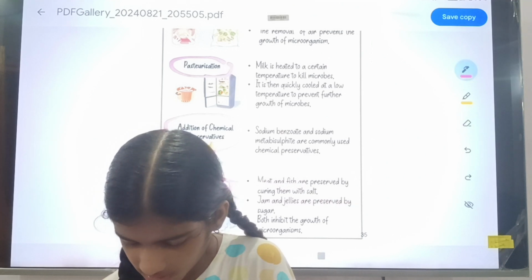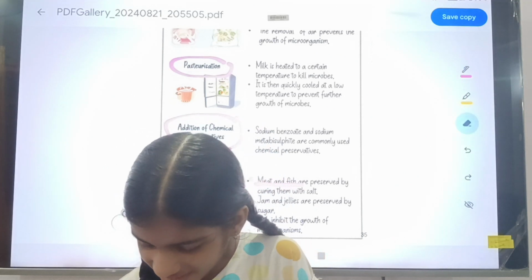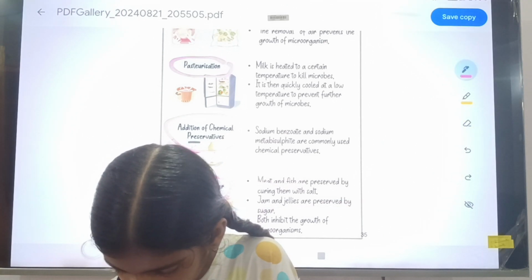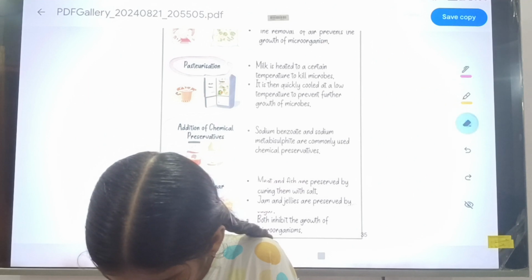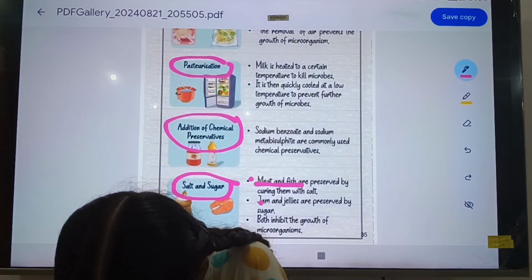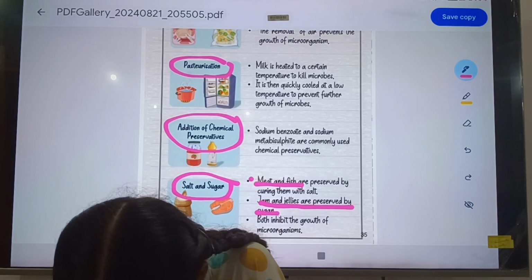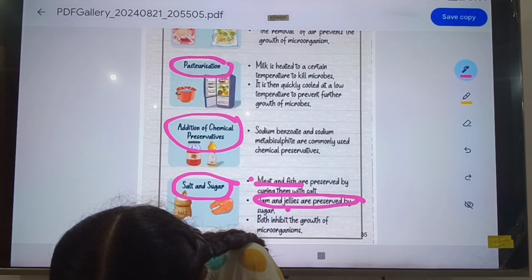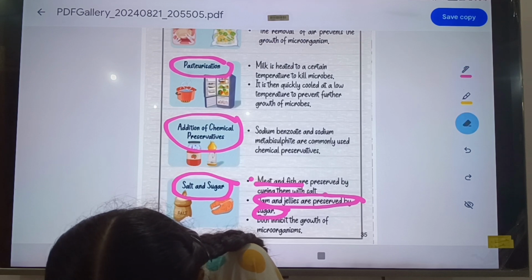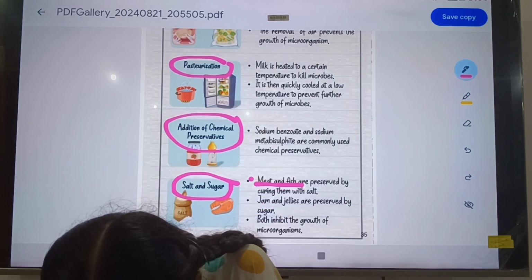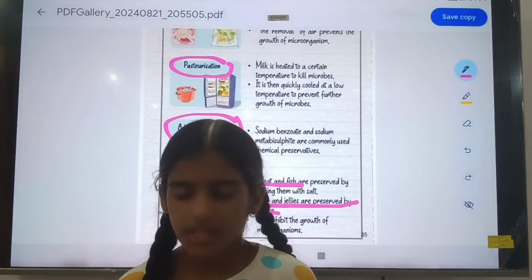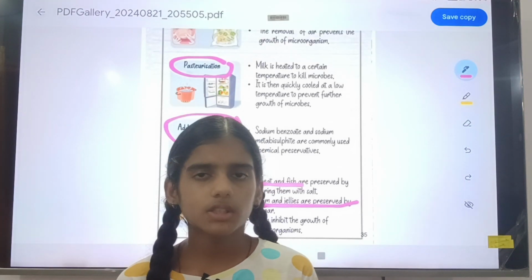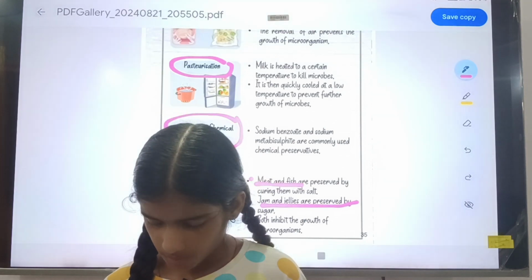Jam and jelly are so tasty, some of your favorites. If you want to preserve jam and jellies for a long time, you can preserve them with sugar.